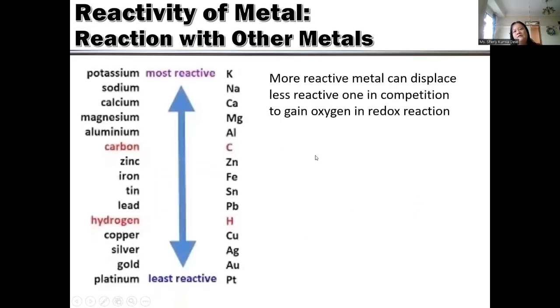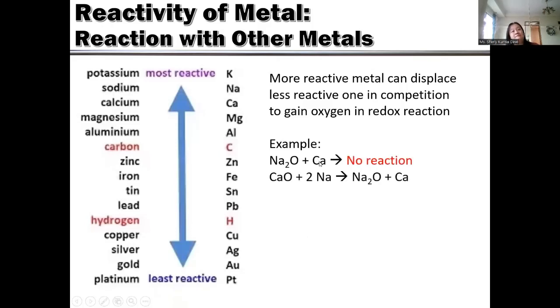And then how about with other metals? For example, sodium is more reactive than calcium. So therefore, there is no reaction between sodium oxide, which is very strong, and calcium. Calcium would have to steal the oxygen here, but it cannot steal it because sodium is very strong.